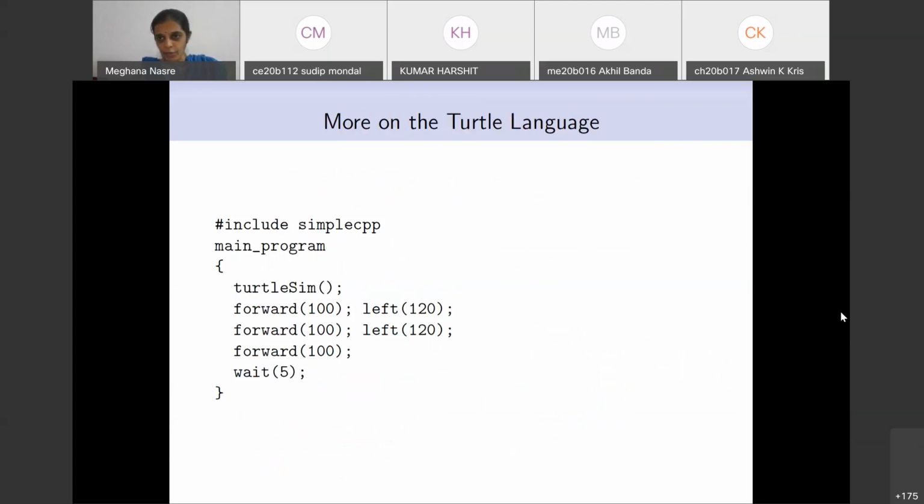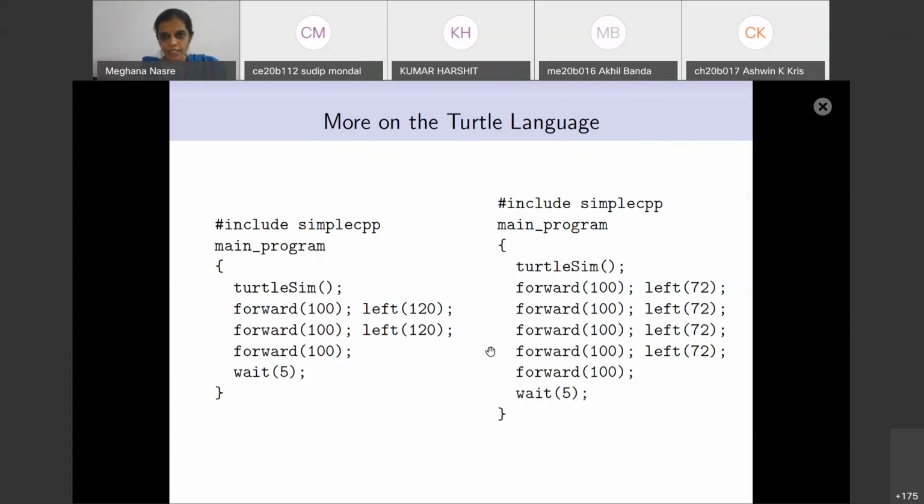And then there are some of you who have written to me on the chat message. Okay, so are there questions about this part of drawing the triangle and the pentagon? Any questions on the code that is shown on the slide? Okay, assuming that there are no questions, I'll go forward. And there are some questions in the chat that I see.